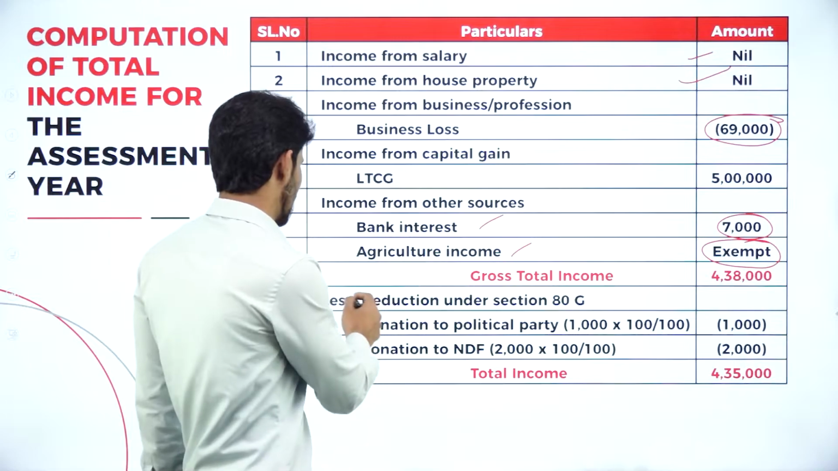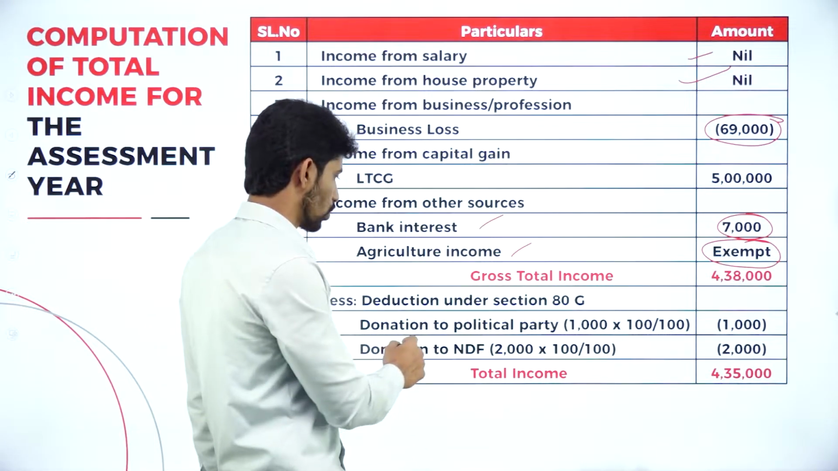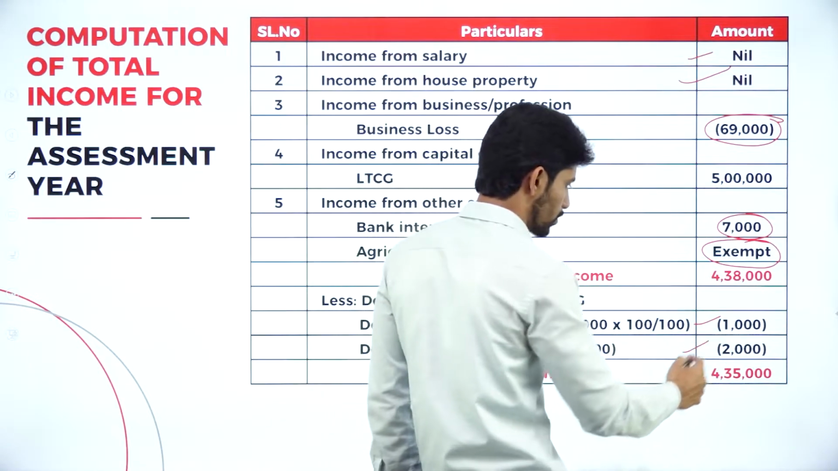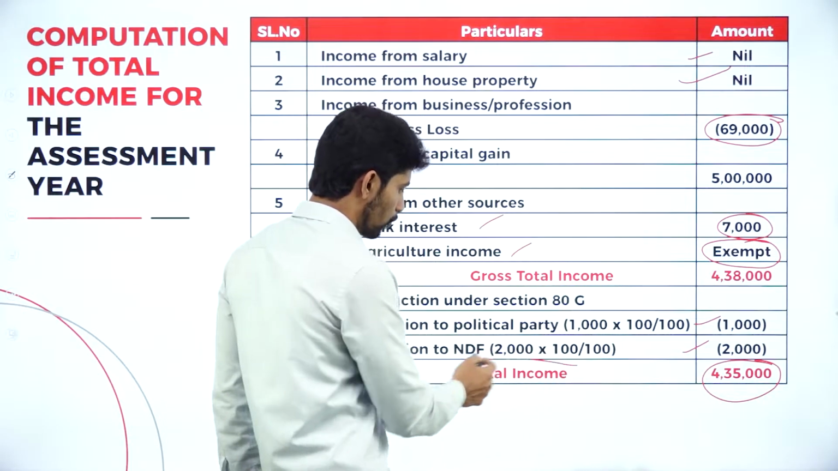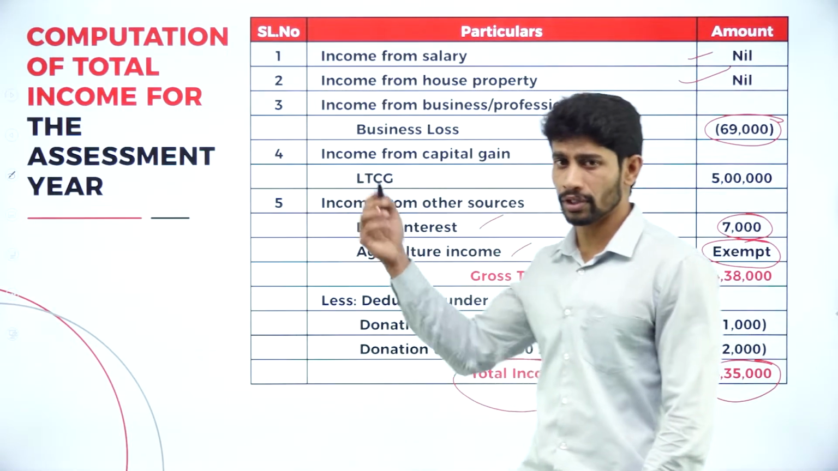4,38,000. Less deduction under section 80G: donation to political party 1,000 and donation to NDF rupees 2,000. The balance you will get is 4,35,000. That 4,35,000 is called what? Total income. So moving on to the next problem.